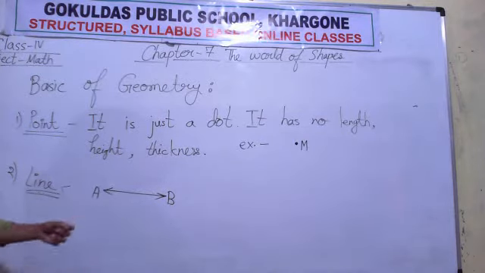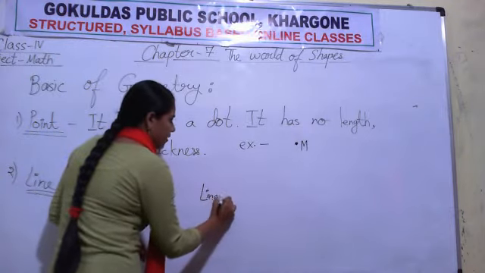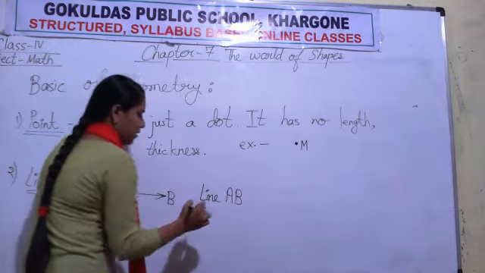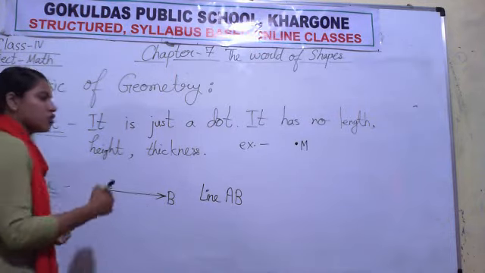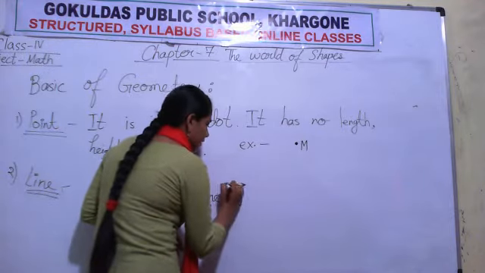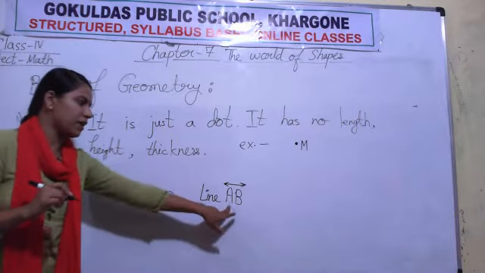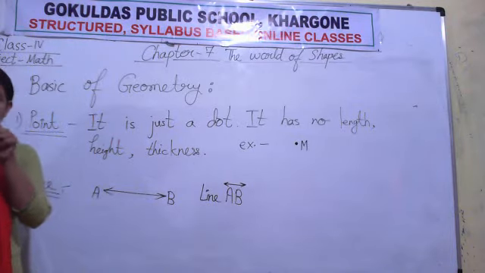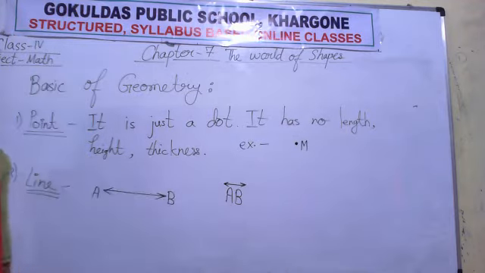The name of this line is line AB. AB is a line. Line has arrows on both the sides. So how we can write it? We will write AB, its name, and we will draw a symbol of line. So this is how we can write it.